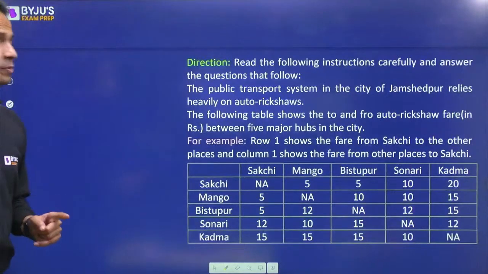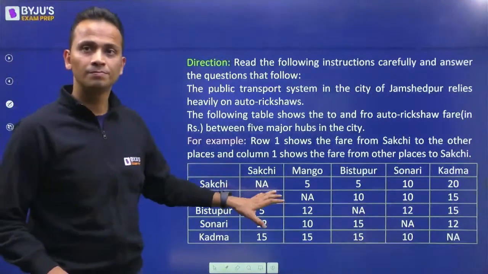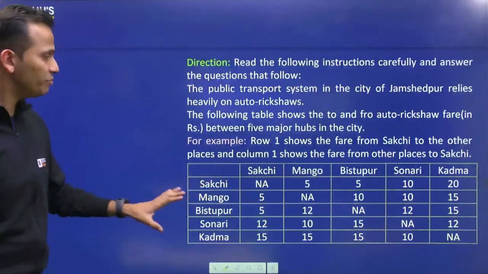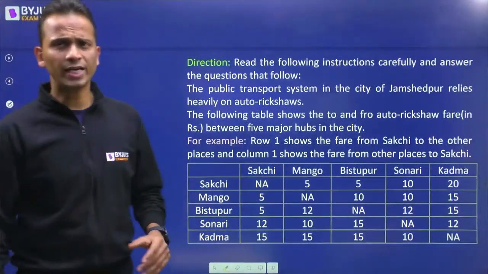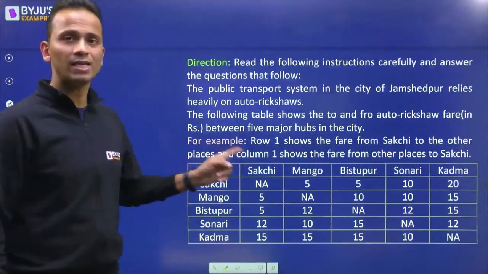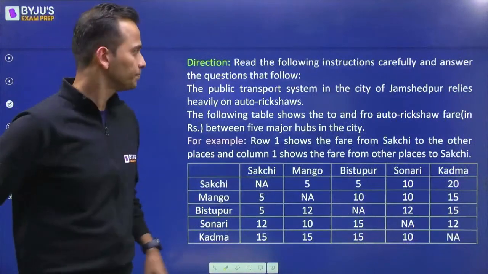Now give me confirmation once you have drawn this table. Okay, once you have drawn this table, give me a confirmation. Just write yes in the chat box and then I'll take you to the next page.